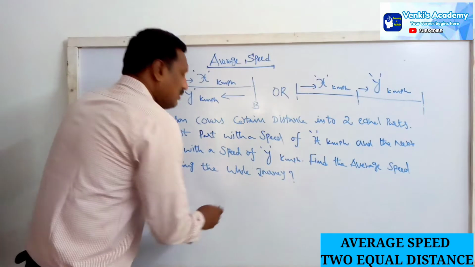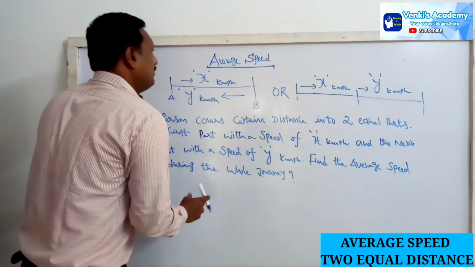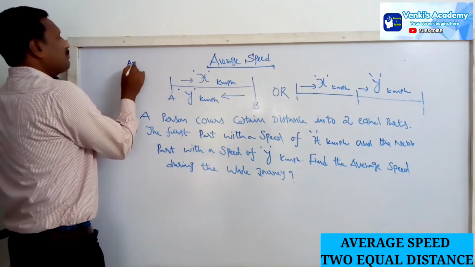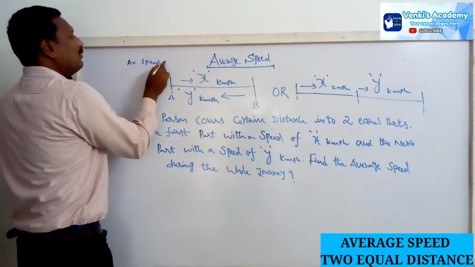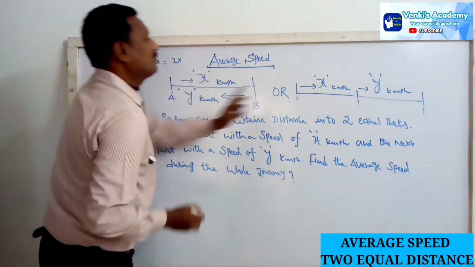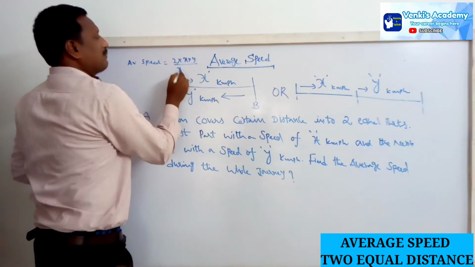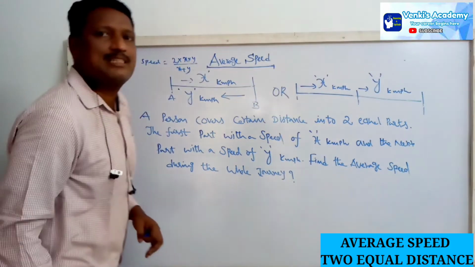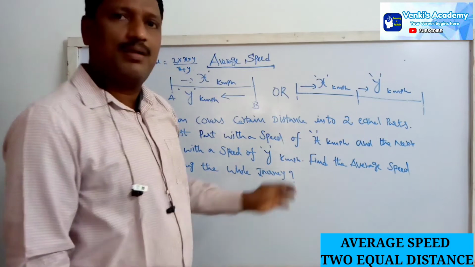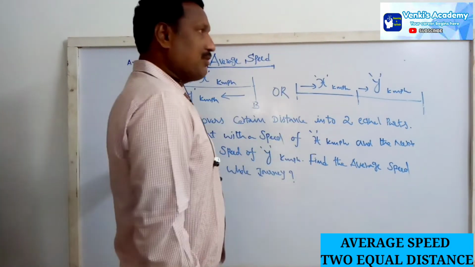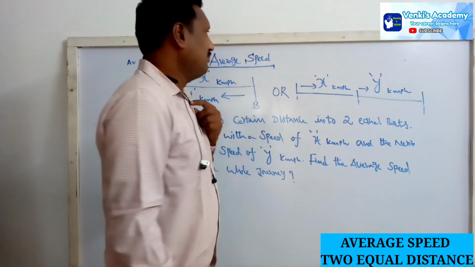Here also we can use the same formula to find the average speed. So average speed equals 2 into product of the speeds by sum of the speeds, that is 2xy by x plus y. Sometimes they will ask the same concept through a problem.